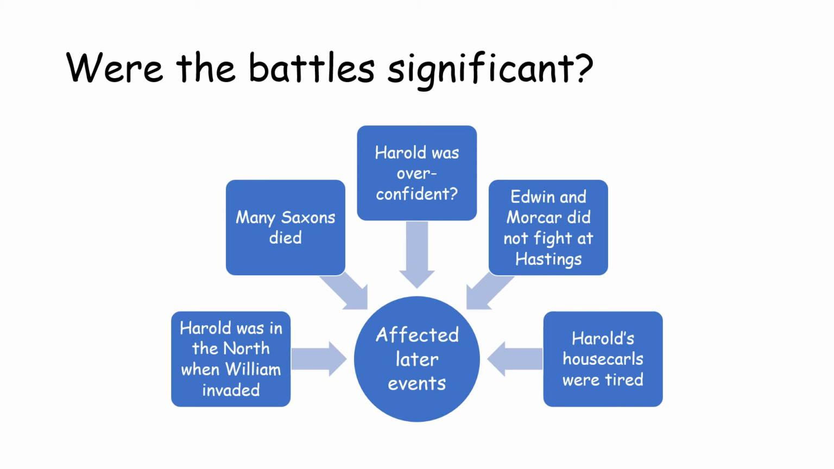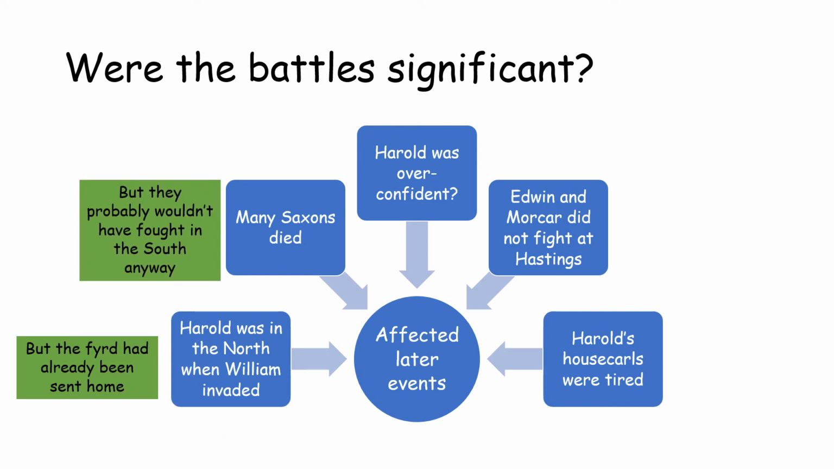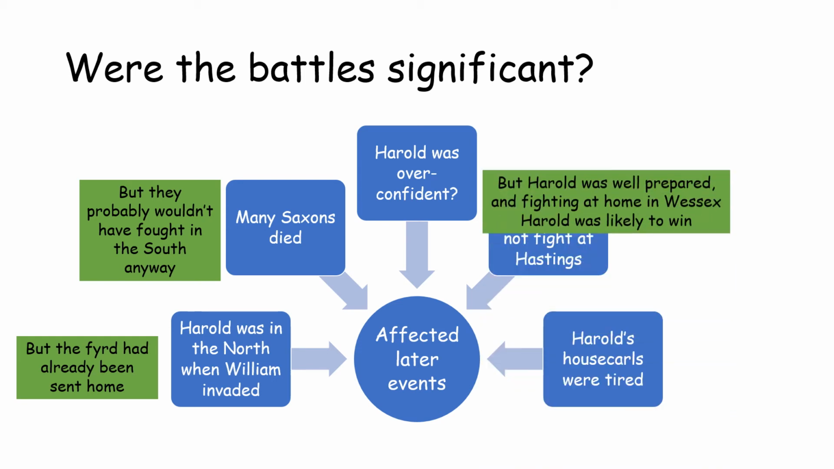But there are other ways that you could argue that perhaps these battles were not so significant. It didn't make such a big difference to what happened at Hastings later. So yes, Harold was away in the north, but the army and the ships had already gone home in September. They weren't there when William invaded anyway, so whether Harold had been there or not wouldn't have made much difference. Lots of Saxons died, but those Saxons who died wouldn't have travelled down to the south anyway. They were different people than the local fyrd.